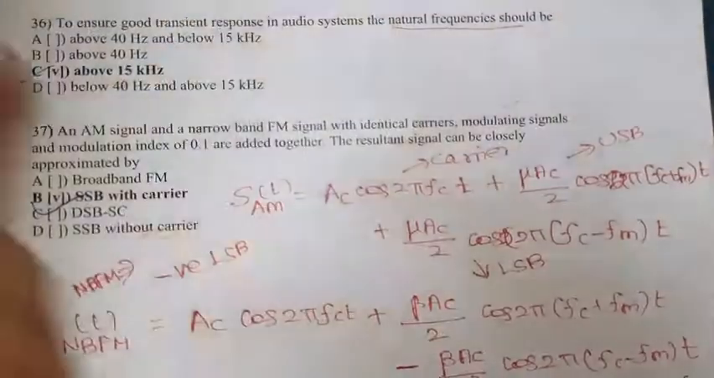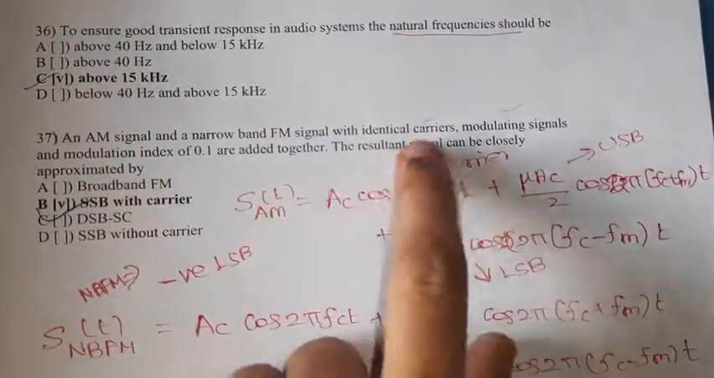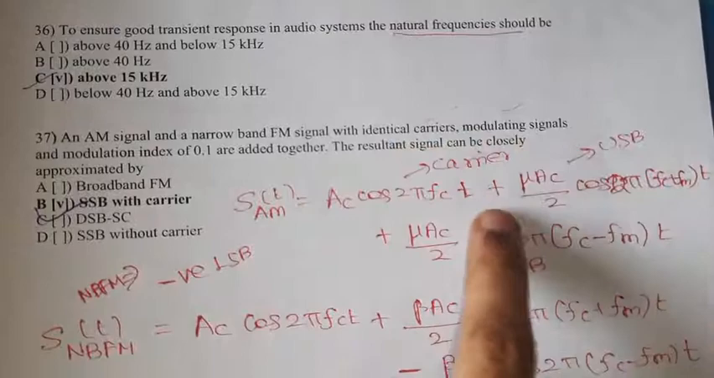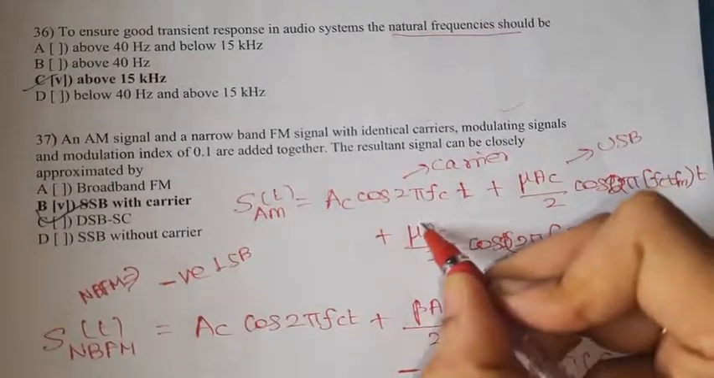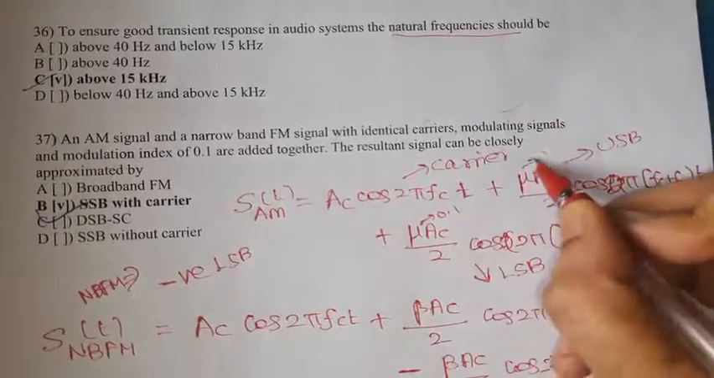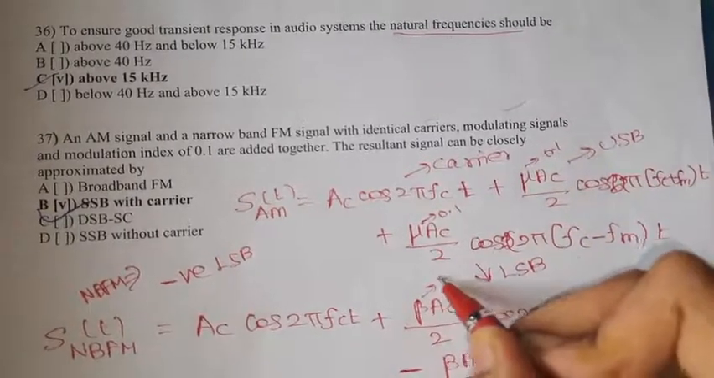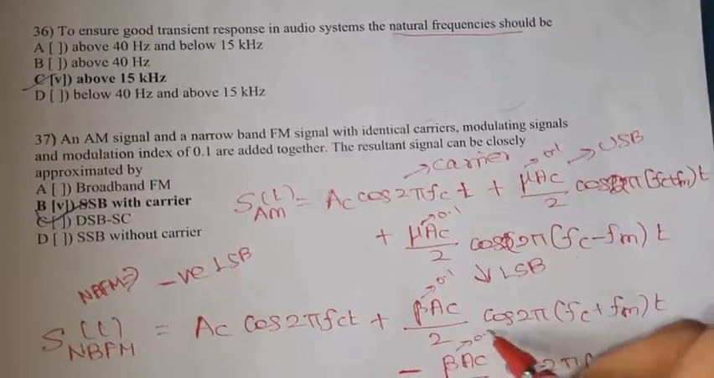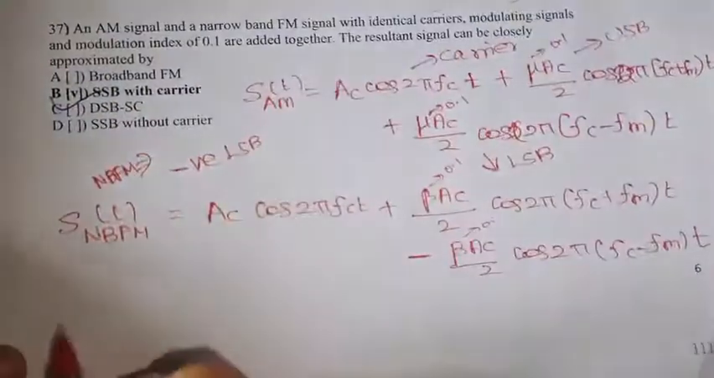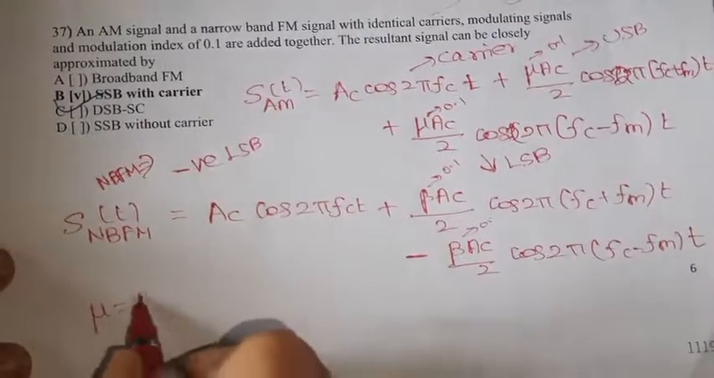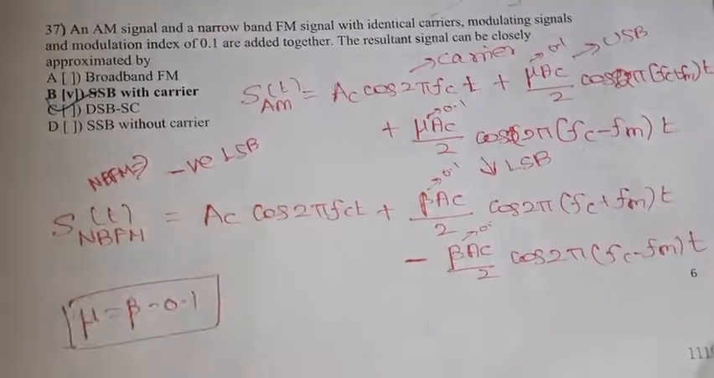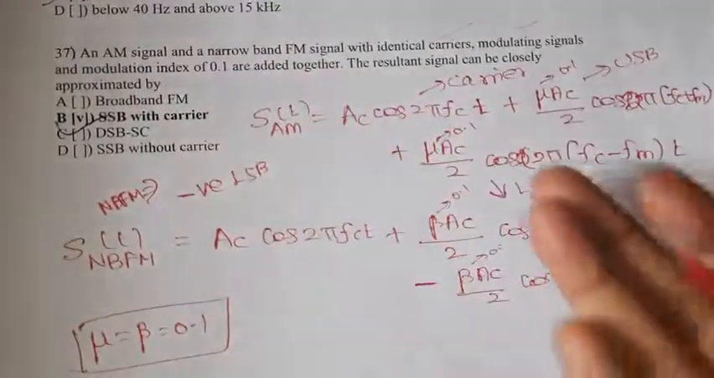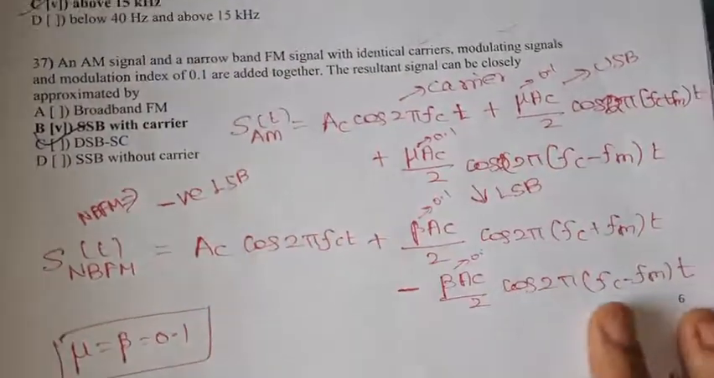So what is given? Identical carrier, the same modulating signal, and a modulation index value of 0.1. So mu is 0.1 and here also it is 0.1, which means mu equals beta equals 0.1. This is what is given in the problem. So the two are added together. When we add these two equations, what do we get?